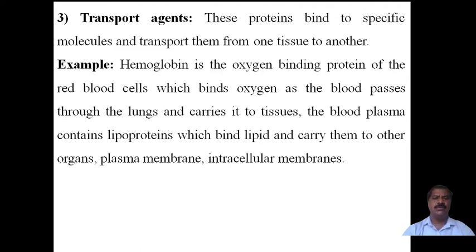The first one is hemoglobin, which carries oxygen from the lungs to various parts of the body, where deoxygenation takes place, and the carbon dioxide is carried back to the lungs. This respiration process takes place using hemoglobin as a transport agent. Similarly, the blood plasma contains lipoproteins, and these lipoproteins bind lipids and carry them to different parts.